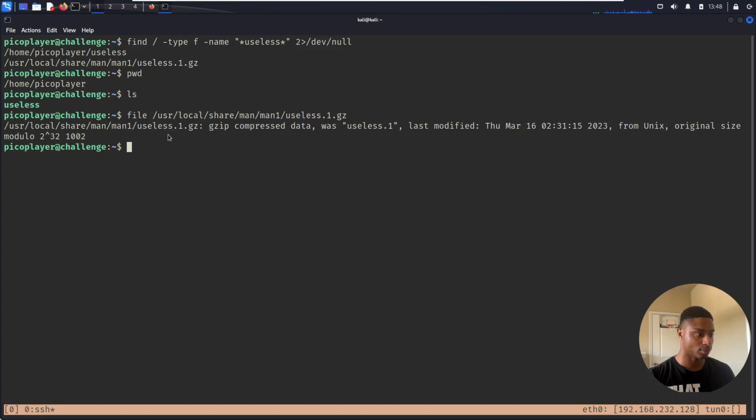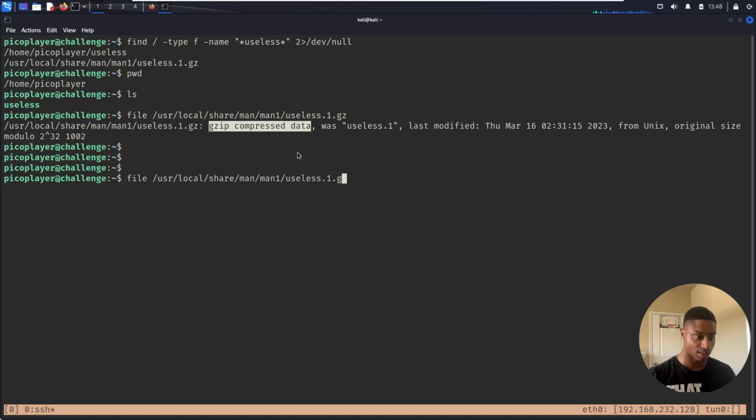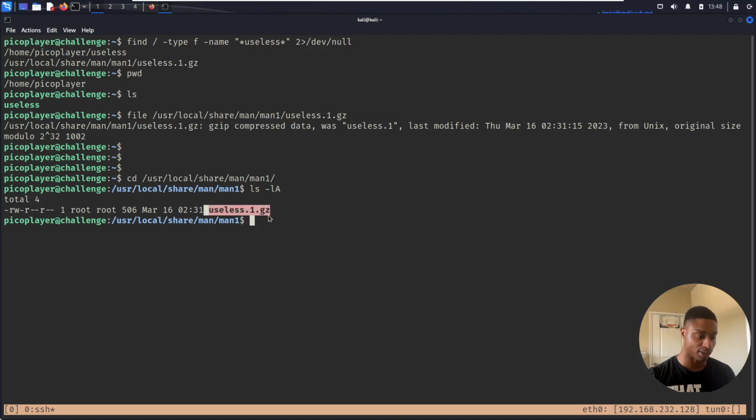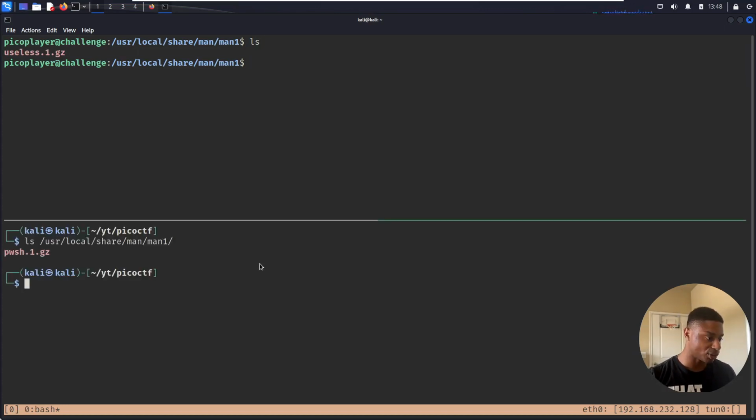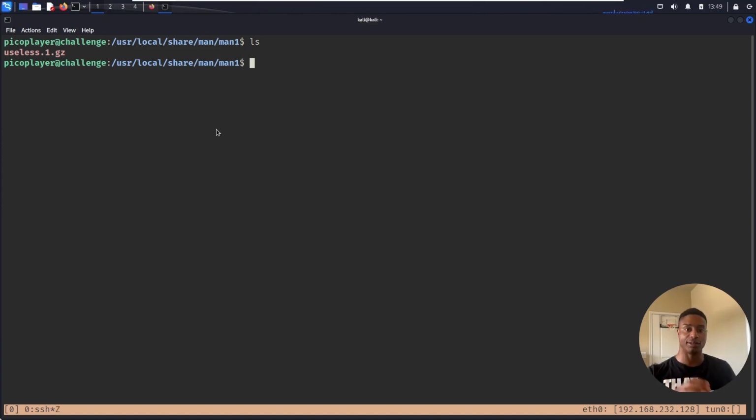Gzip compressed data. Interesting. So let me do an ls on this. Let's look at this directory. What is in this directory? cd, ls -la. Okay, so this is the only one here. ls . Okay. So essentially, I can go to my own system. So if I do this on my own system, I get pwd.1.gz. So the man pages on your system are compressed in gzip, some type of encoding thing for zip files. And that's where it's pulling the info from.